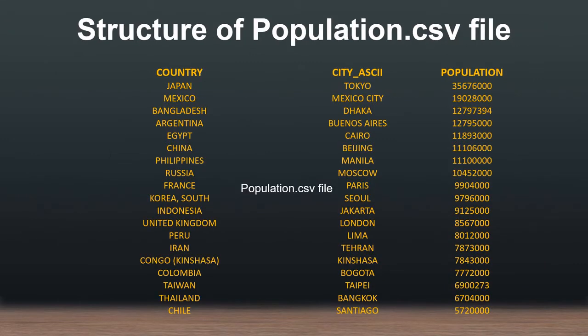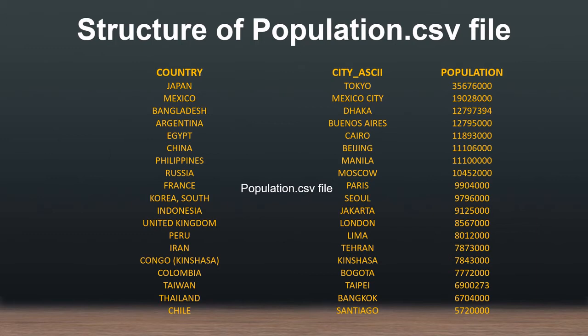Because we are going to handle files, I have taken an example CSV file named population.csv. This is the population.csv file having three columns. The first column is country, the second column is city ASCII, and the third is population. It just contains the population of the city.